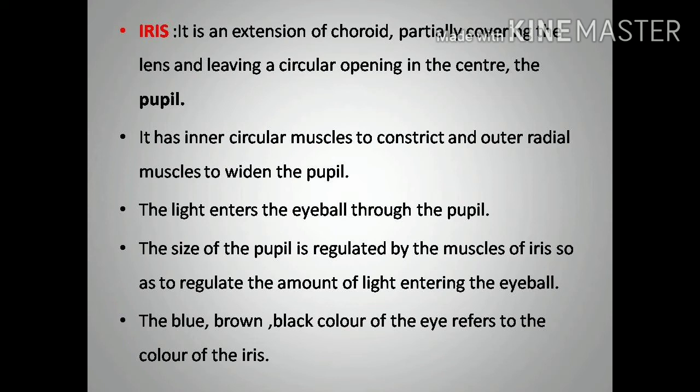The light enters the eyeball through the pupil. Here the pupil is a small aperture. Through this aperture the light rays enter, then reach the lens region. The size of the pupil is regulated by the muscles of the iris, so as to regulate the amount of light entering the eyeball. When the size of the pupil changes, the amount of light rays which enters the eye also changes. If the pupil is widened, more light rays will enter. If the pupil is constricted, fewer light rays will enter the eyeball.